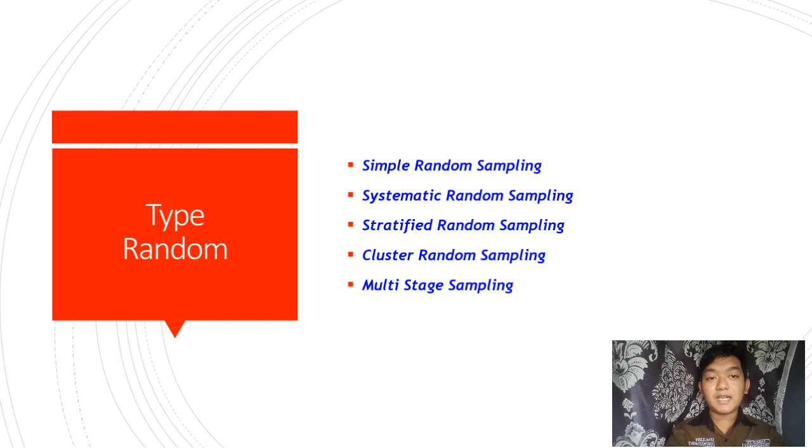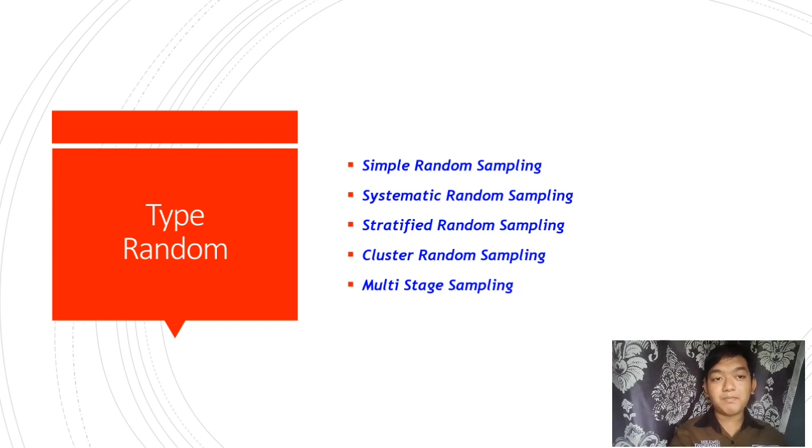3. Stratified random sampling method. Take samples based on certain levels. For example, research on work motivation at the top level manager, middle level manager, and lower level manager. The randomization process is taken from each of these groups.